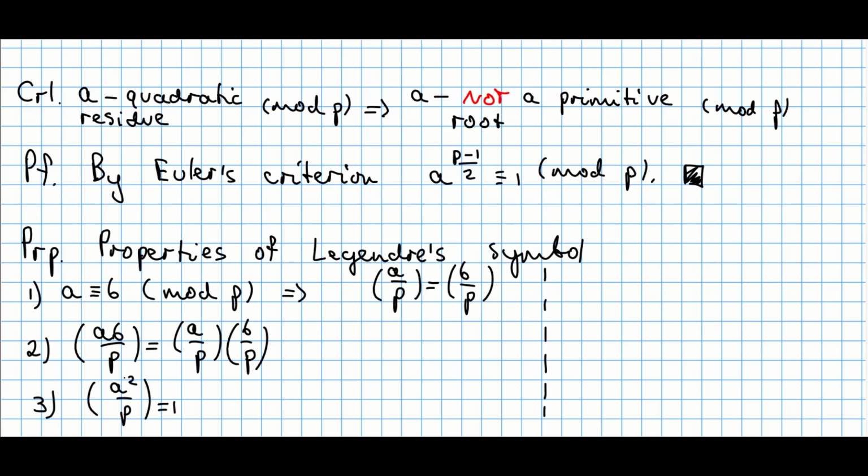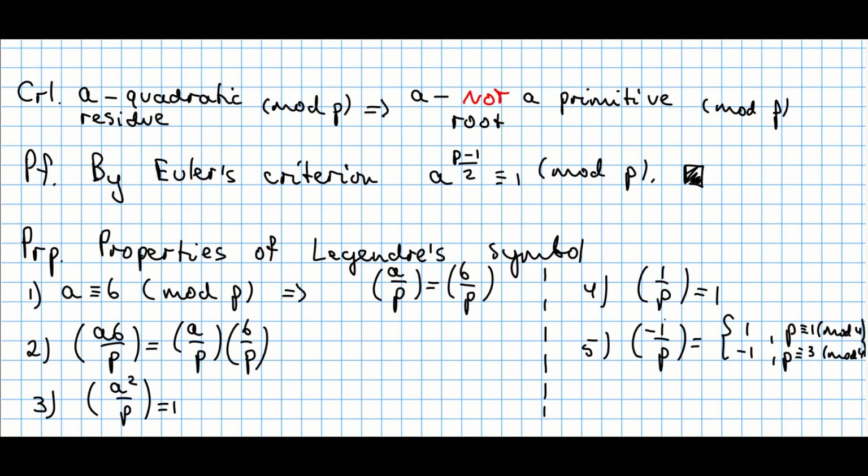The third property right here: if you take the Legendre symbol of any square number modulo p, then this is always equal to 1. The third property immediately implies that the Legendre symbol of 1 modulo p is just 1. However, let's try to figure out what the Legendre symbol of -1 modulo p is.